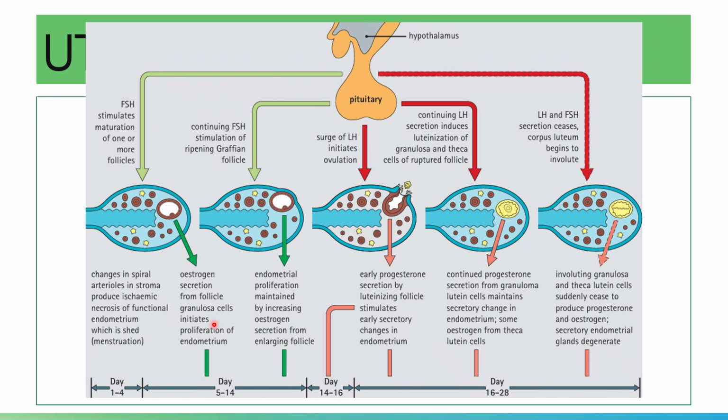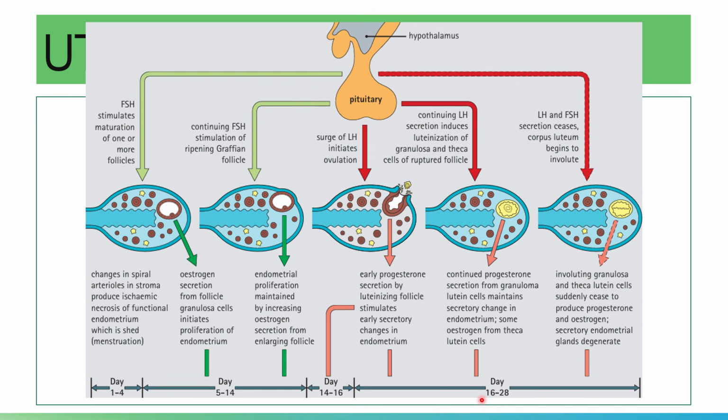New straight tubular endometrial glands and stroma will grow from your residual basal endometrium. During this time, there is high mitotic activity in days 5 to 14. And on days 14 to 16, this is your ovulatory phase. In this phase, this is the earliest sign of secretory activity in the endometrial glands.